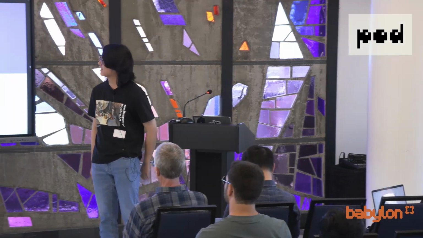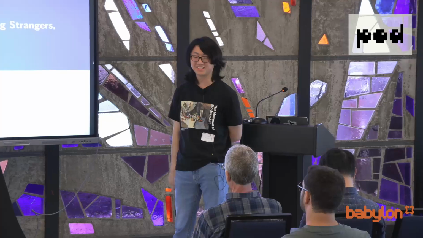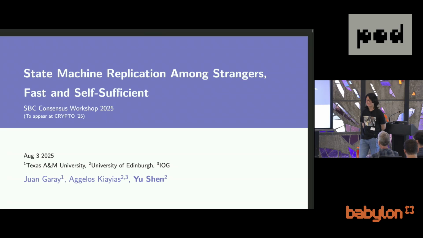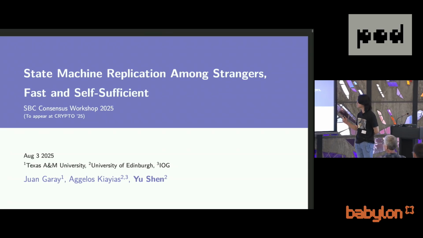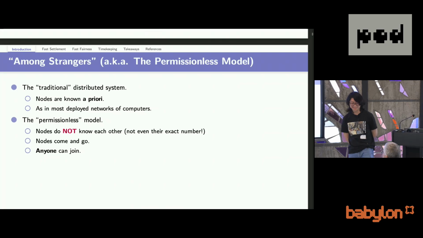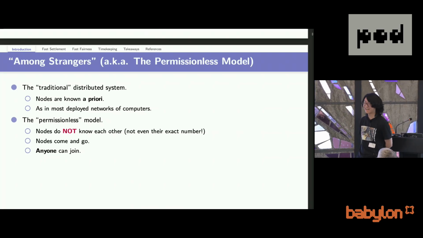Introduction. Hi, everyone. I'm Shen, and I'm going to talk about this paper, State Machine Replication Among Strangers, Fast and Self-Sufficient. This paper is going to appear at this year's Crypto, and it is joint work with Juan Garay and Aggelos Kiayias.